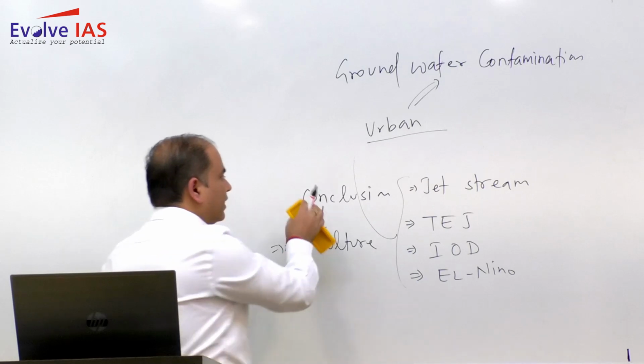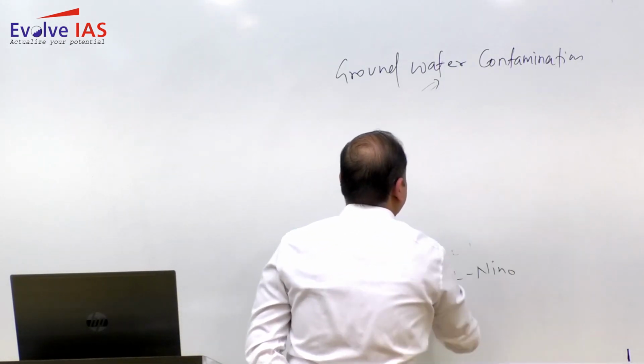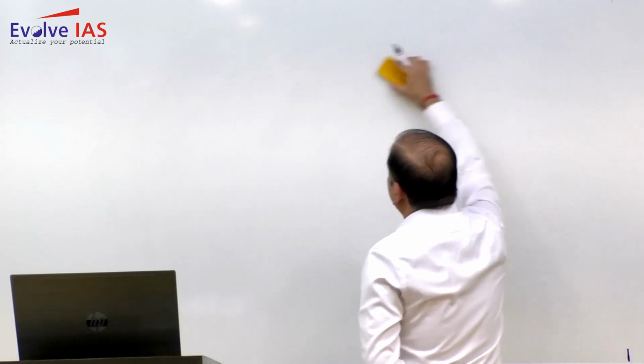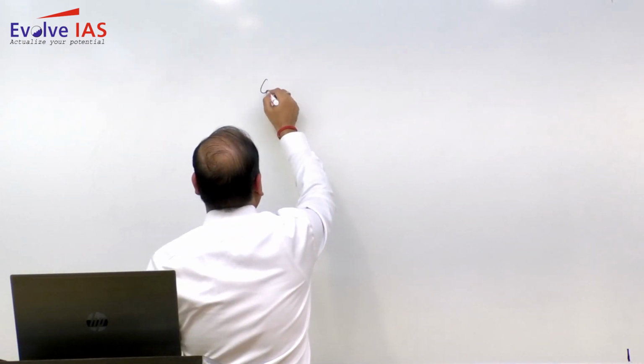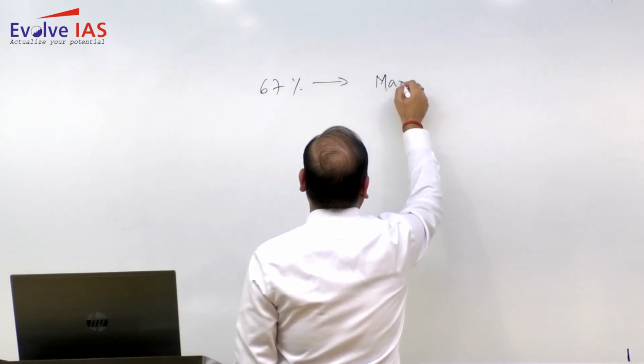Over the period of time, land reforms have been initiated, and initially it has given good results, but over the period of time the land fragmentation has led to the present situation. Like in India, around 67% farmers are marginal farmers.